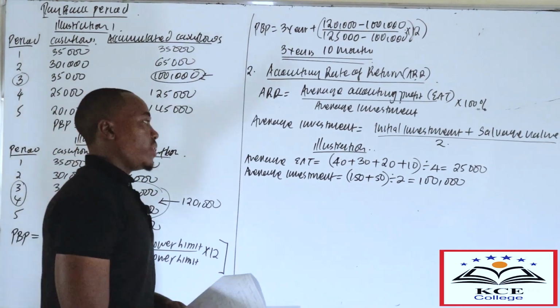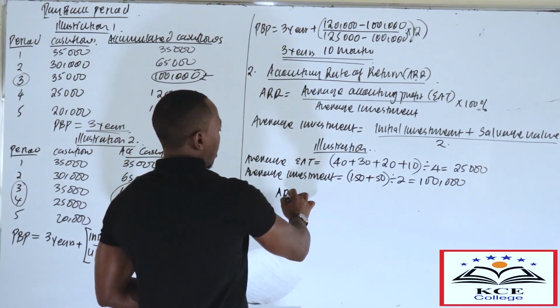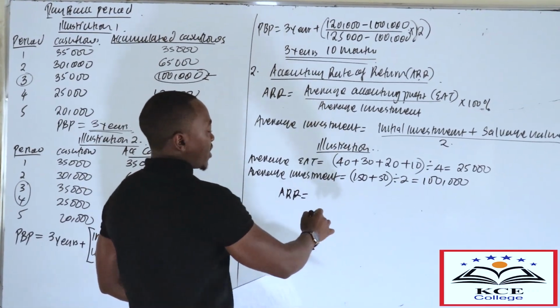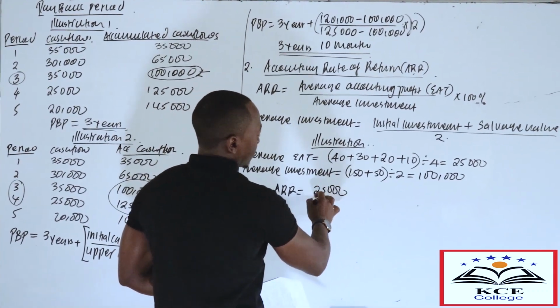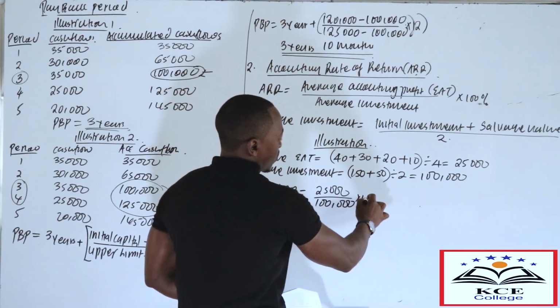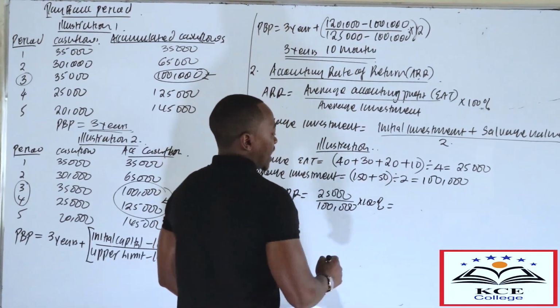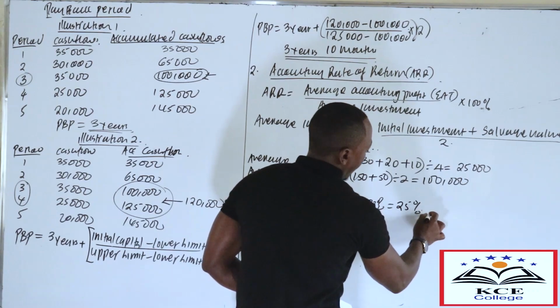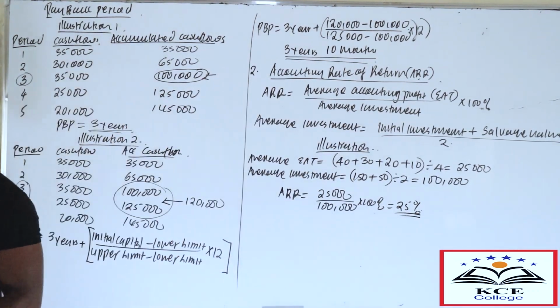So with that, now let's get the accounting rate of return. Average profit is 25,000, average investment is 100,000, then you multiply by 100%. That means the accounting rate of return will be 25%.